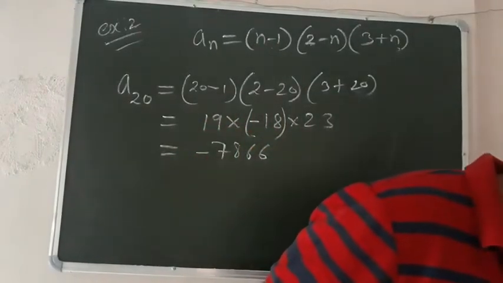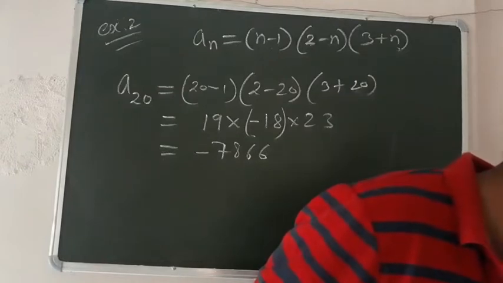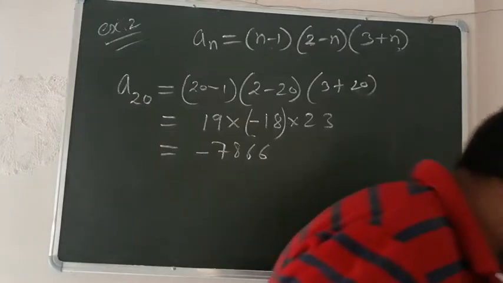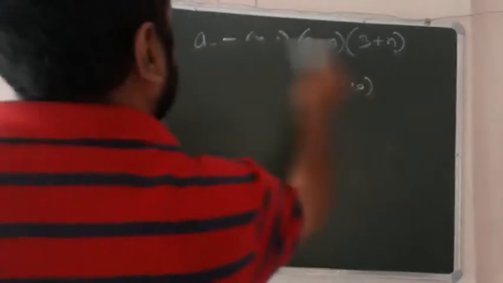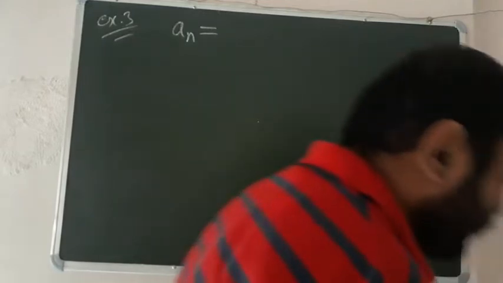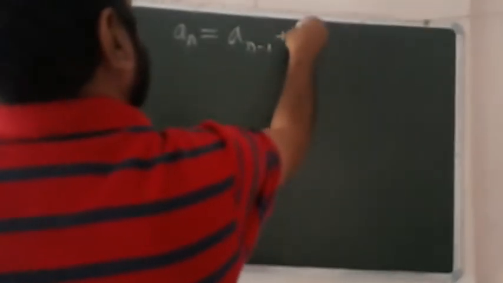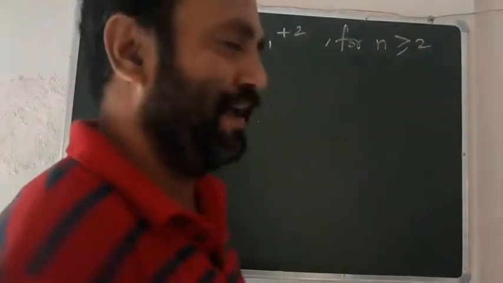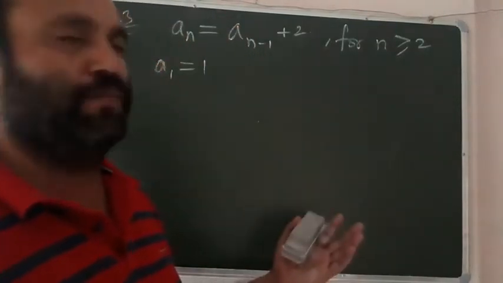Similarly, you can solve the next example. Example number 3: let the sequence an be defined as follows. an is equal to an minus 1 plus 2. So your question is to find the first five terms and write the corresponding series.